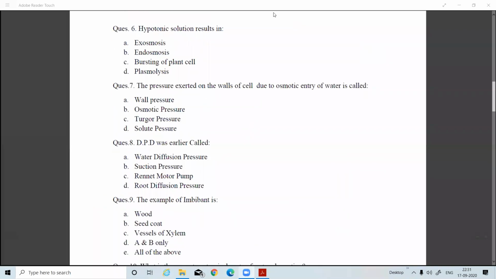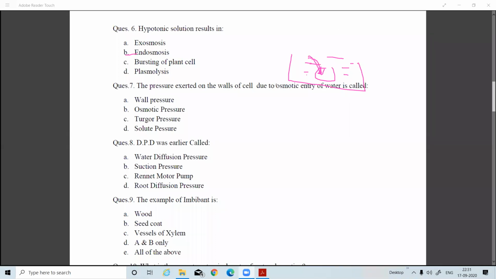Hypertonic solutions result in... see, here it is hypotonic, that was hypertonic. So what is a hypotonic solution? When the water concentration in the solution is more, water moves from high concentration to low concentration. Whenever the water moves from outside to inside, there will be endosmosis. Okay, so in a hypotonic solution the result is endosmosis.